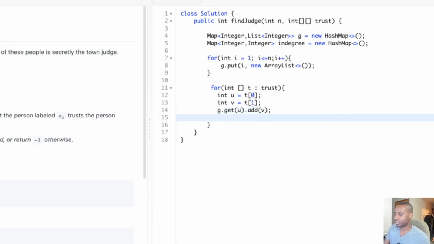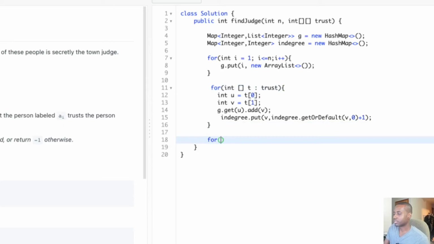And the in degree, put with V, because the in degree of that node gets incremented by 1, since now it has one more node pointing to it, guys. This is why I'm doing this. Make sure that you understand what I'm doing right there. And then the value for V is 0 + 1. After we do that, we're already in good shape.